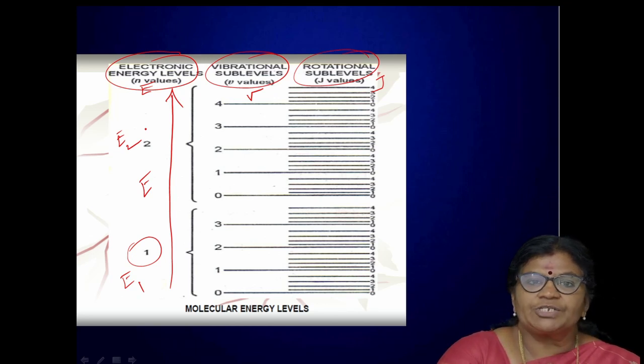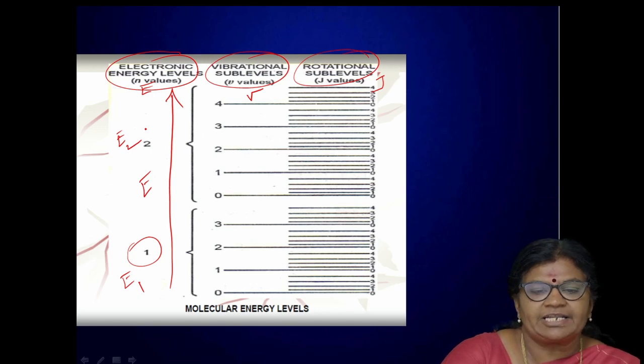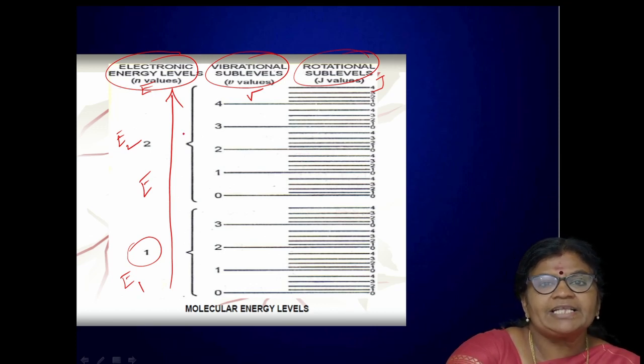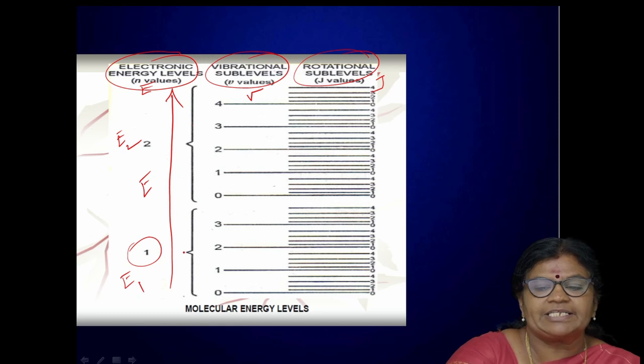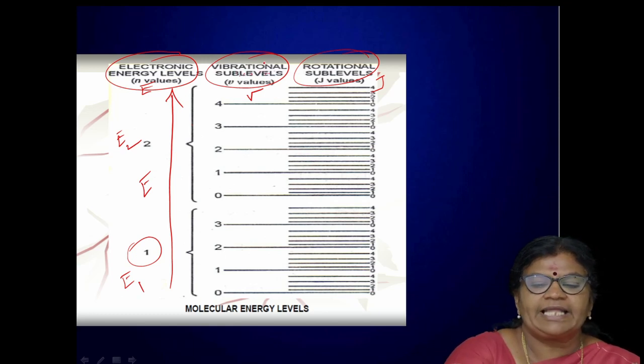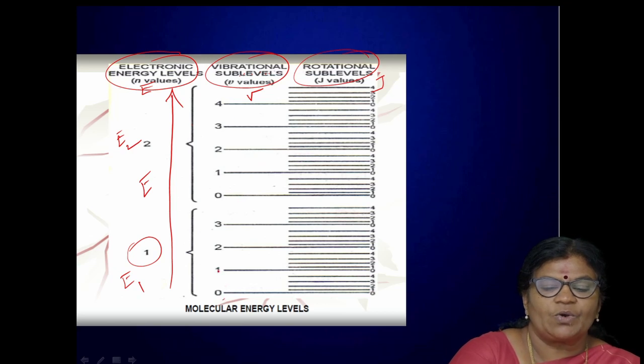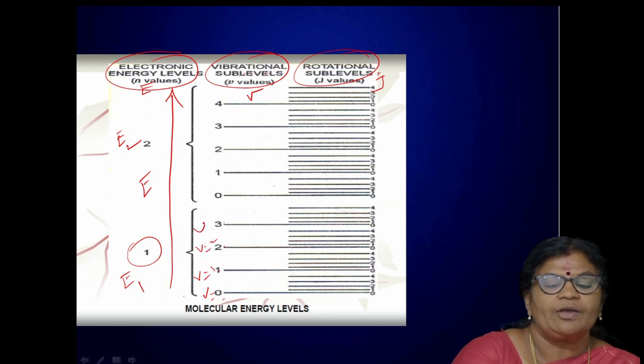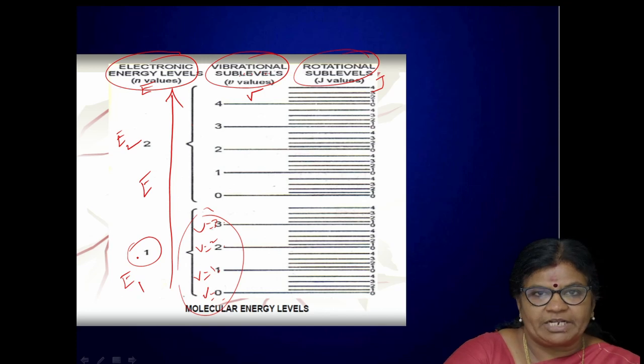So we are having two largely spaced electronic energy levels. Between each consecutive electronic energy level, we have vibrational sublevels that are marked as 0, 1, 2, 3. That is, I can have it as V equal to 0, V equal to 1, V equal to 2, V equal to 3. This is the lowest vibration energy level.